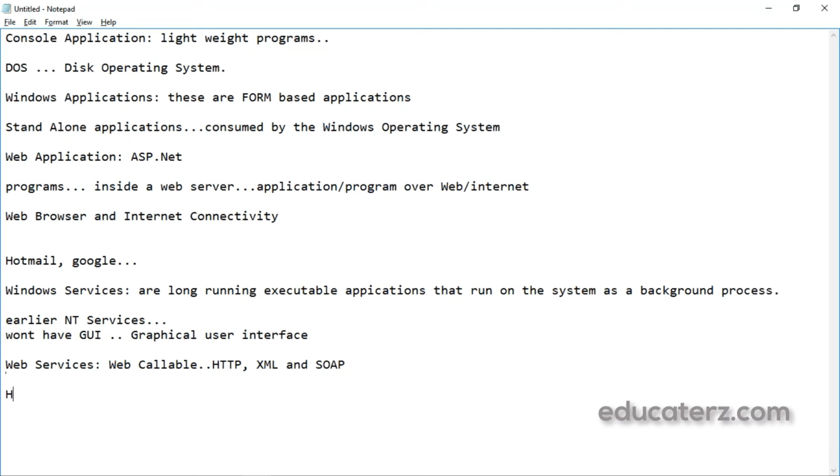HTTP stands for, what is this? Let me explain. Hypertext Transfer Protocol. Then XML, Extensible Markup Language.